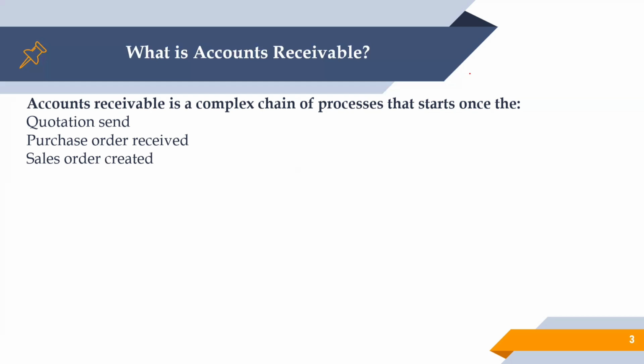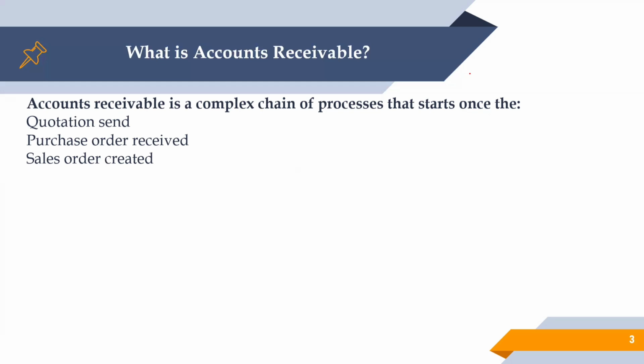When you are creating the sales order in the system, you have to ensure that the quotation, purchase order, and sales order are all aligned. If the quotation is not, then what's the final approval? That's important. The final approval or quotation, plus the purchase order and the sales order, everything needs to be aligned.